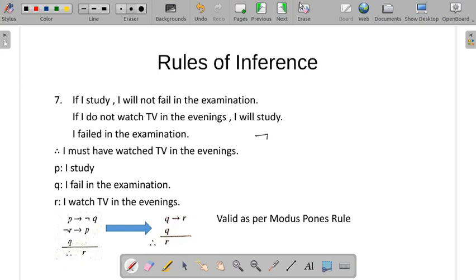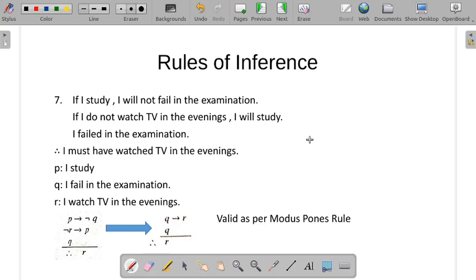For the first one, P conditional negation Q: the negation of negation Q is Q, and here it is negation P. So it becomes Q conditional negation P. So the first one P conditional negation Q becomes Q conditional negation P. For the second one, negation R conditional P: the negation of negation R, conditional, negation P becomes negation P conditional R.